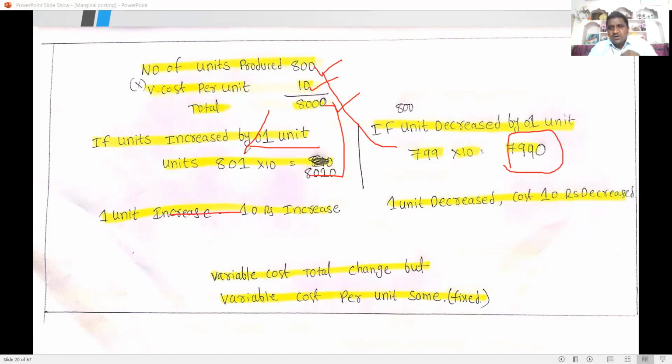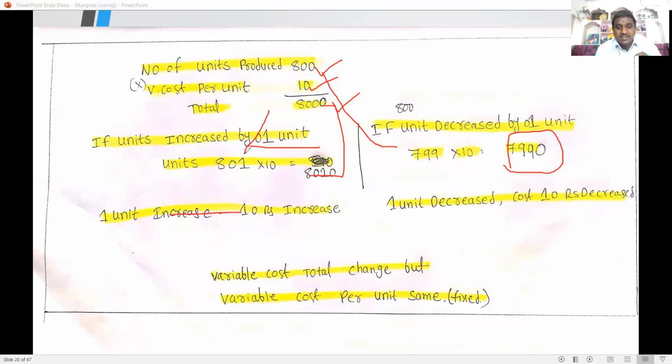So with a 1 unit increase or decrease, cost also changes according to production. That is the definition: marginal cost is a change in the aggregate cost due to a change in the level of output by 1 unit. If you increase 1 unit, 10 rupees increase; if you decrease 1 unit, 10 rupees decrease.